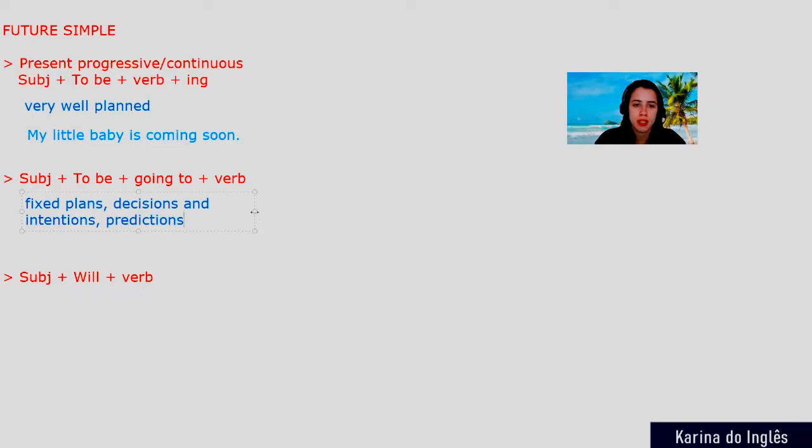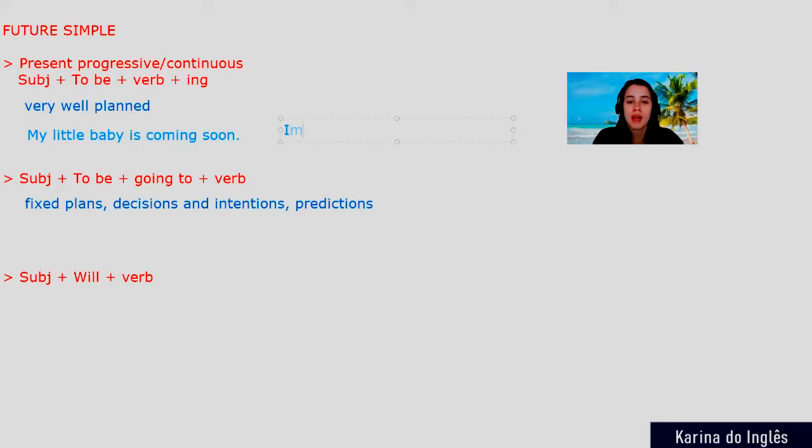What do I mean with this? So there's a plan as well, but maybe you don't have the date settled, you don't have the place settled, or maybe you have one of them, but you don't have both. So for example, the first one here, I can say, I'm traveling to United States of America in November.